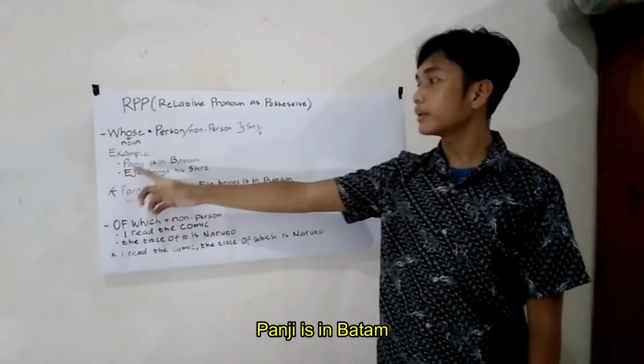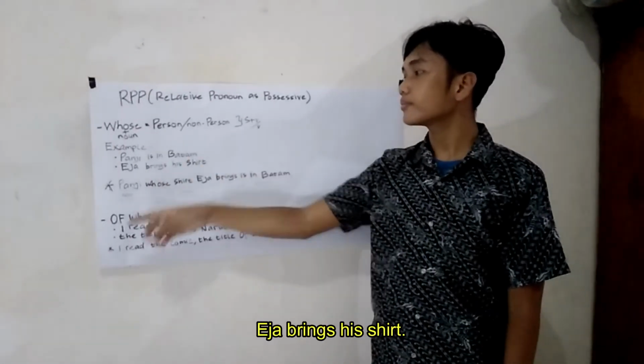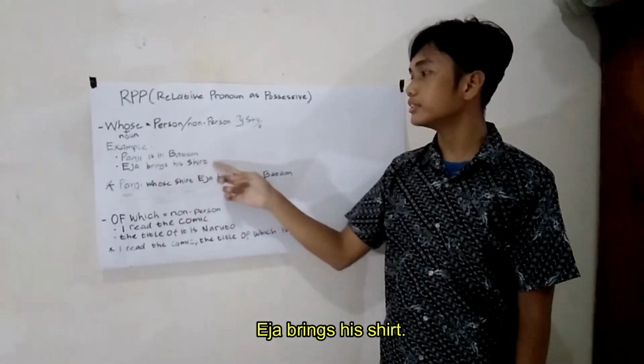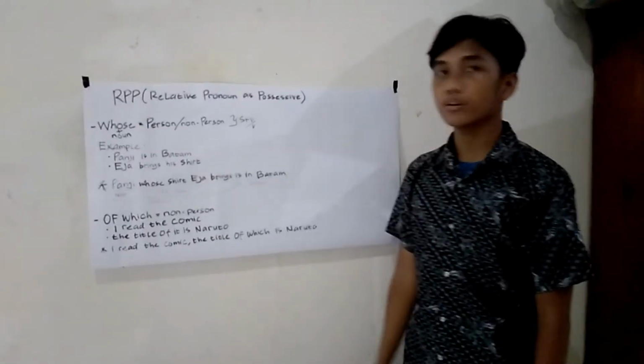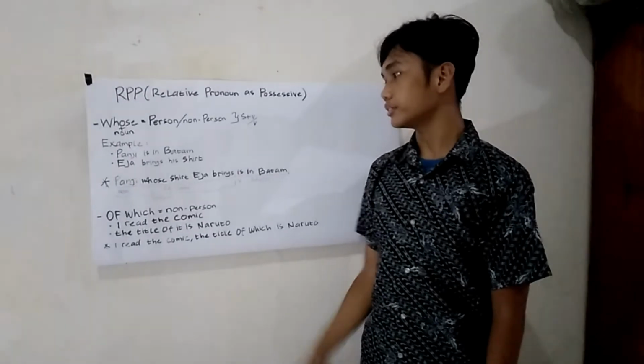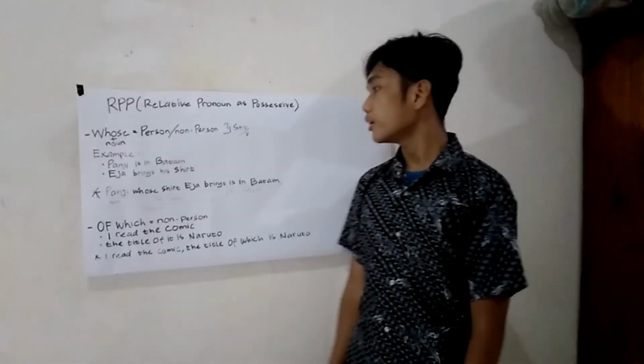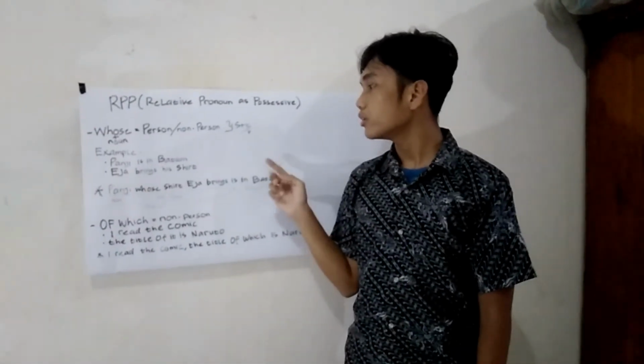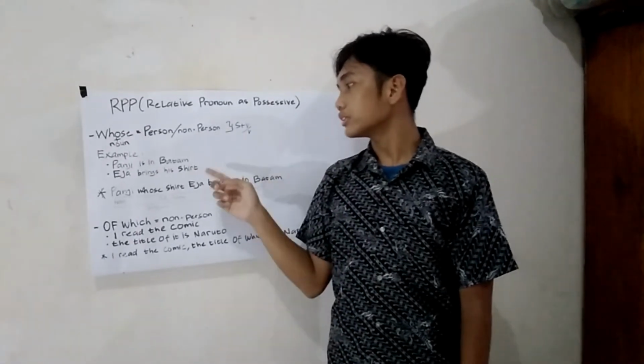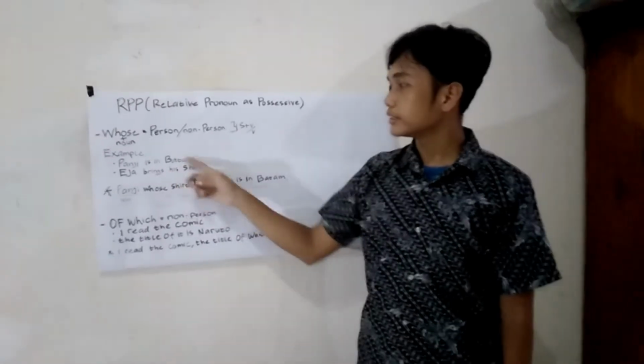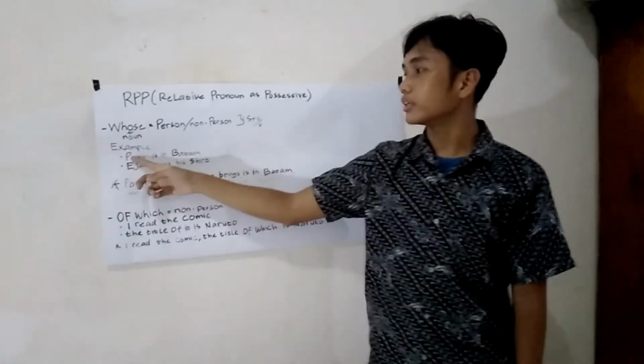Example, Panji is in Batam. Eja brings his shirt. We find the word that has the same meaning and refers to ownership. His refers to Panji.